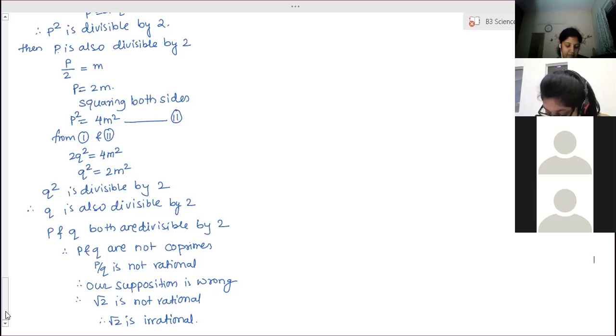Ma'am, root 3 and root 7, right? Right now, prove root 3 first, then root 5. Ma'am, supposition and assumption is the same, right? Yeah. Our supposition or assumption is wrong, whatever we have assumed. In the textbook, it is given as prove that root 3, root 5, and root 11 are irrational numbers. So root 7, root 11 also they can ask.